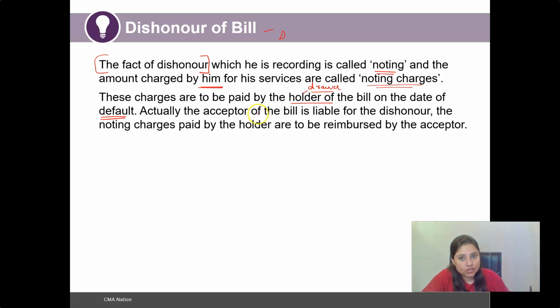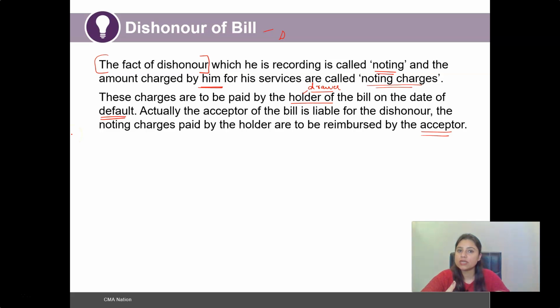However, the actual liability is of the acceptor. The acceptor has already dishonored and not made the payment. So afterwards, such charges would be reimbursed by the acceptor of the bill. The acceptor is liable for the dishonor. The noting charges paid are to be reimbursed by the acceptor, because it is the fault of the acceptor that, even after committing to make the payment on the due date, he has still not made the payment. Therefore, the ultimate liability is on the acceptor of the bill.